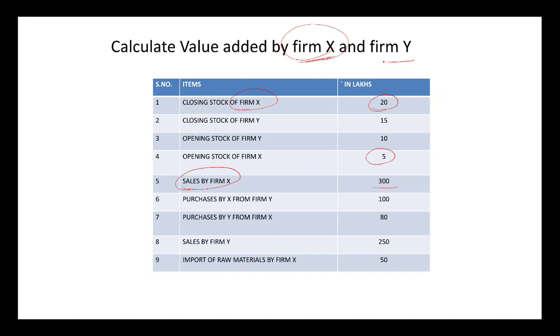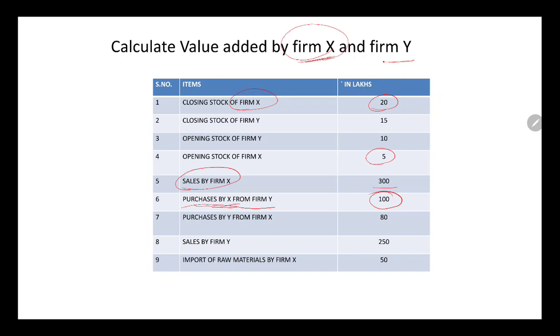Now you have to deduct the IC out of it. See over here it is written purchases by X from firm Y. So this is the purchase by X, and whatever X is purchasing, that will be the IC. So over here we will be deducting 100.